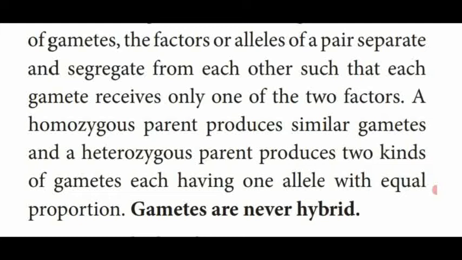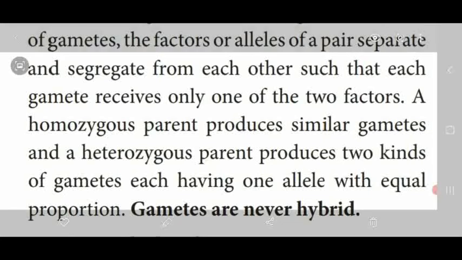That's why gametes are never hybrid. These gametes have one allele in equal proportion. The pair of tall alleles, T, we take as 1 T. The pair of recessive alleles, small tt, we take as one small t. Both segregate from the parents, then join together to form capital T with small t, which is heterozygous but a tall plant.